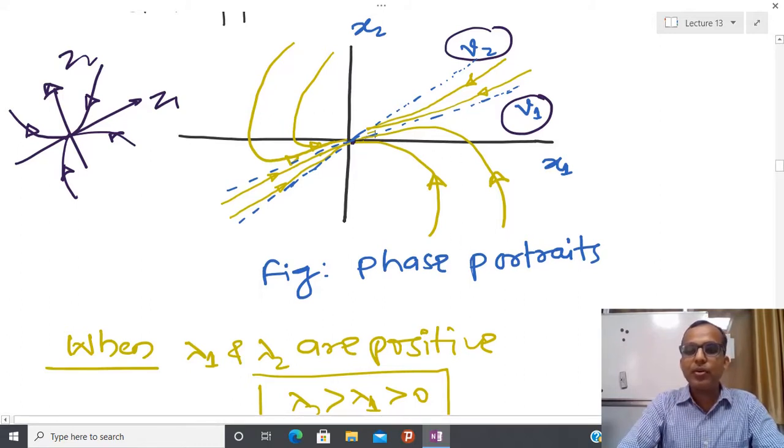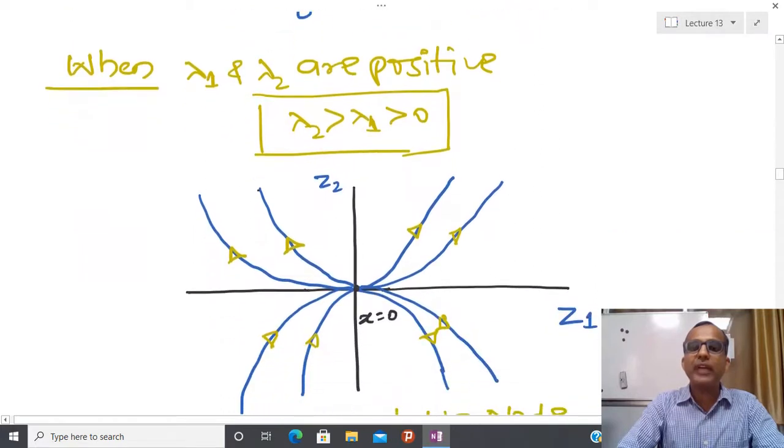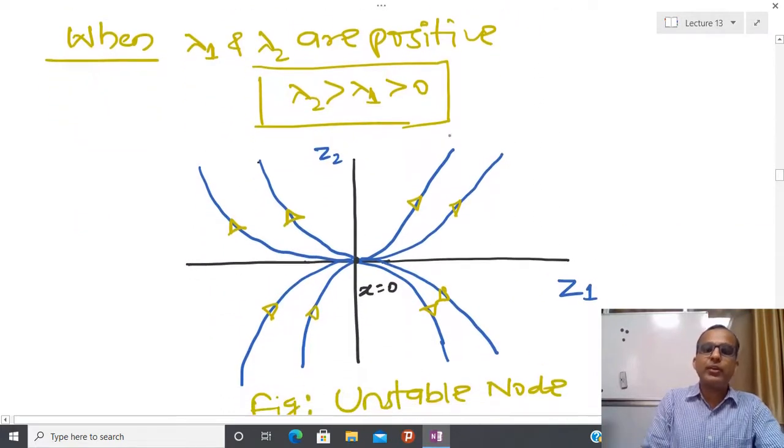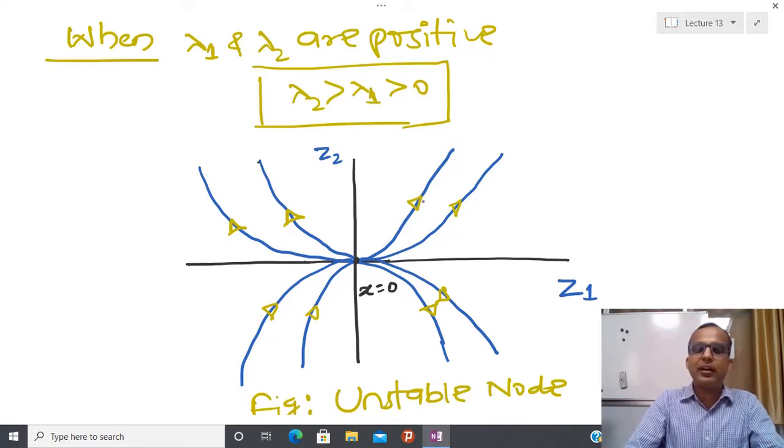Now suppose both eigenvalues are positive, so again I am assuming lambda 2 is greater than lambda 1 greater than 0. You can see that everything remains the same. In the same way you can drop the t, draw the behavior between z1 and z2, plot it, and using the slope you are able to construct the curve.